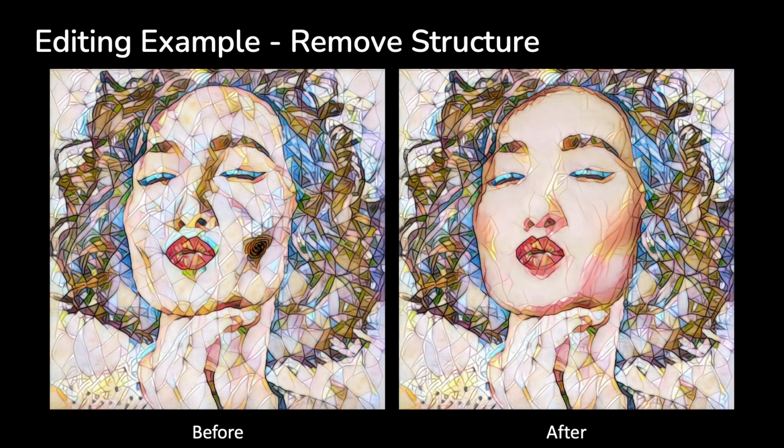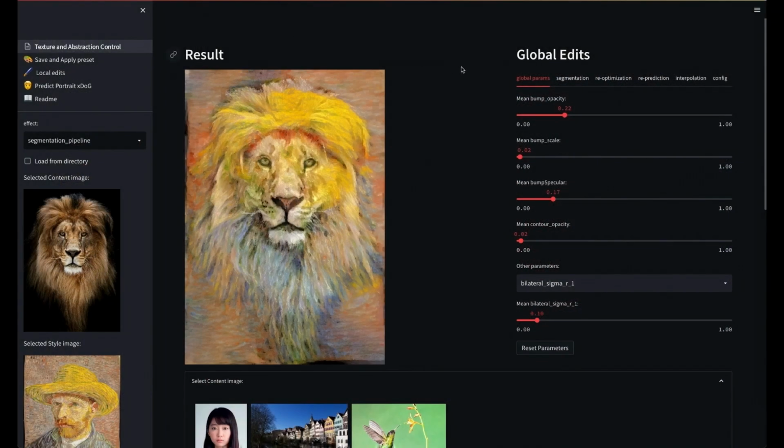In this example, we remove structure of the mosaic style from the face. This is done by selecting the face segments and merging them to a uniform color and then repredicting the style using the PPN. We now show interactions with our tool for stylization control and editing.